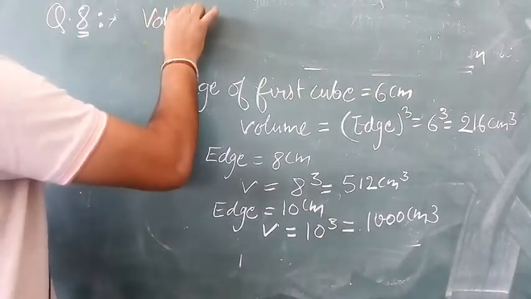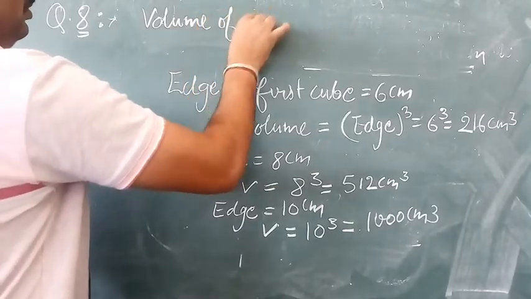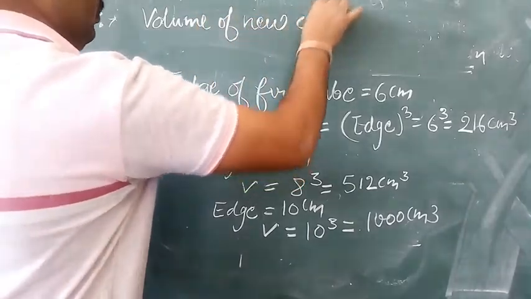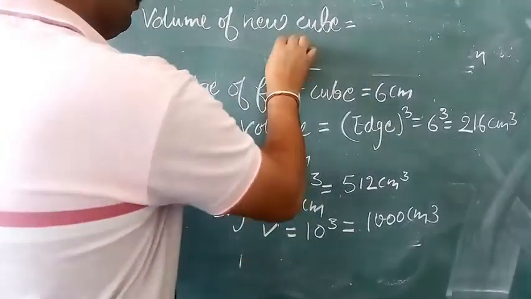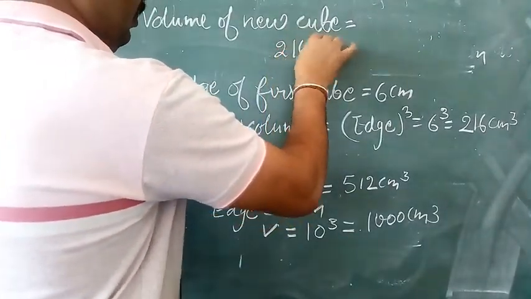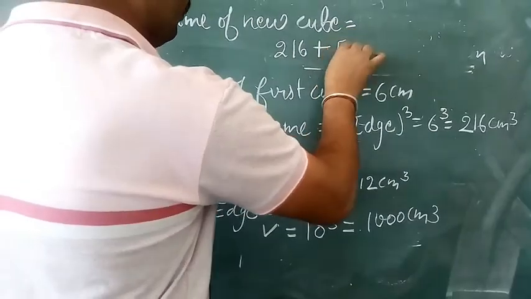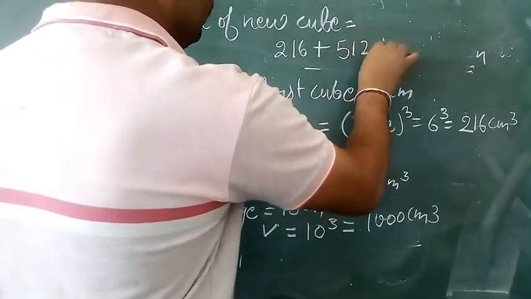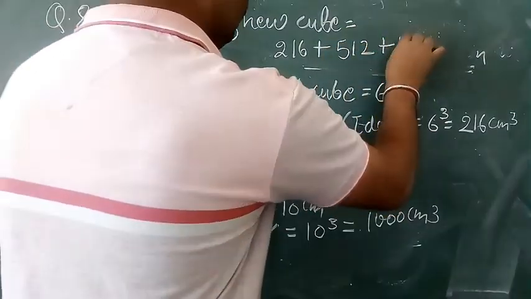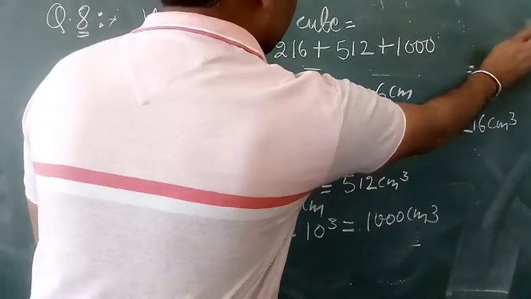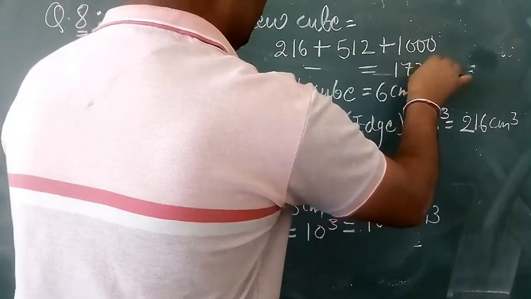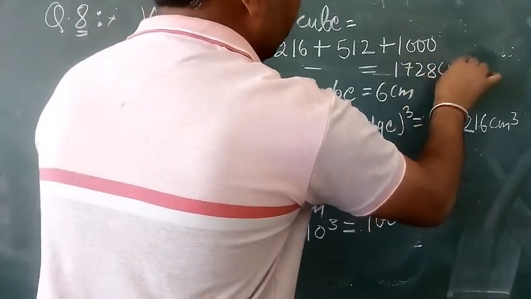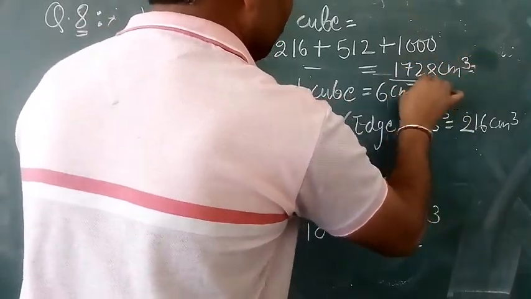So volume of new cube will be sum of volumes of first three cubes, that is 216 plus 512 plus 1000, which is equal to 1728 centimeter cube.